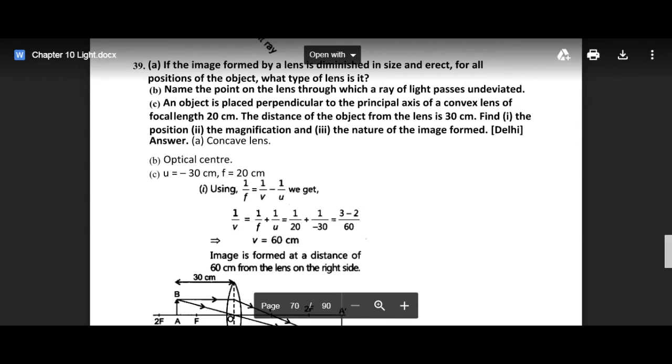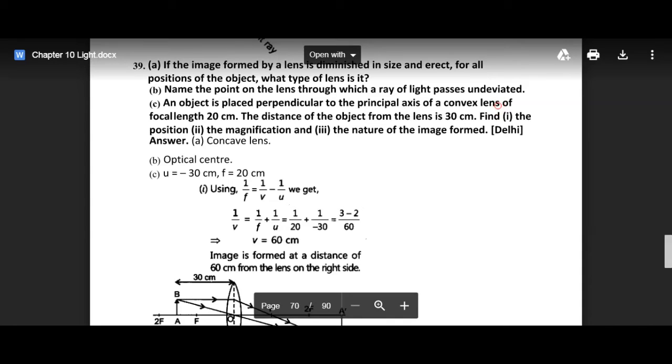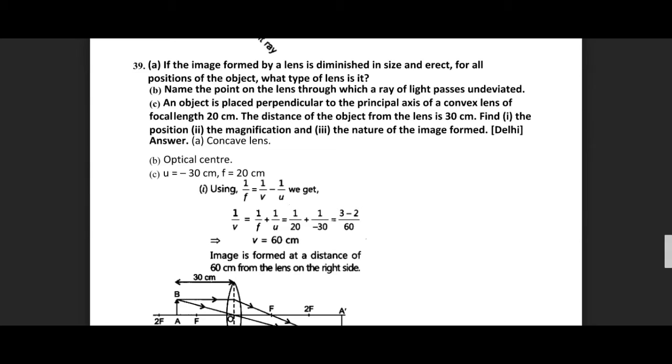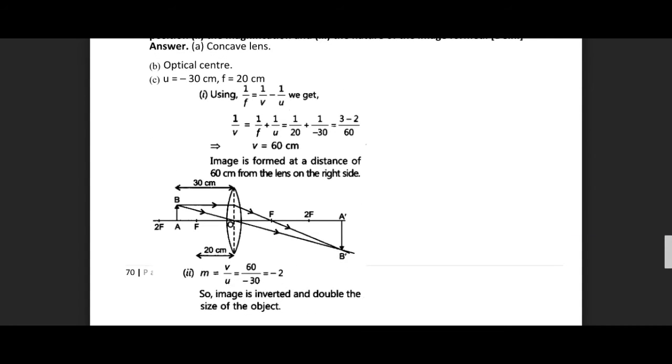They are giving you u as minus 30 and f as 20. So which formula will you apply? Lens formula, because in the question they are talking about a lens. So 1 by v is equal to 1 by f plus 1 by u, you will obtain here. And after solving, v comes out to be 60 centimeters.